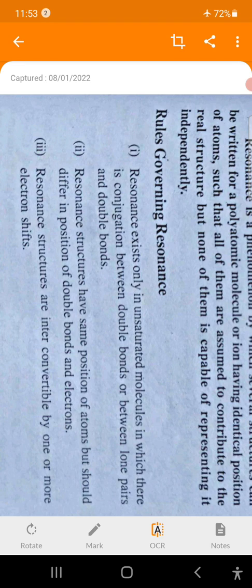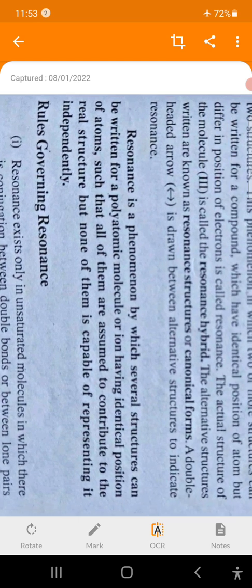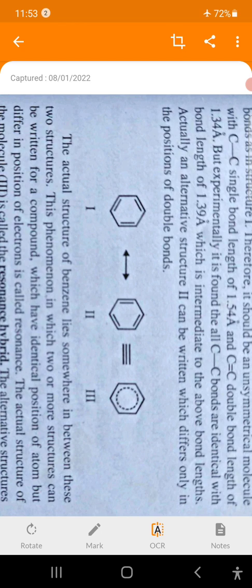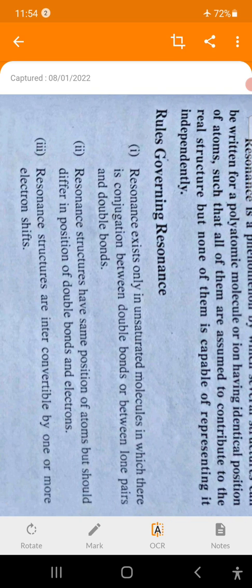Then, rules for writing the resonance structures. Resonance exists only in unsaturated molecules in which conjugation must be present. Conjugation, what is conjugation? Alternate double and single bonding. See here in benzene, conjugation: single, double, single, double, single, double. Such alternation is known as conjugation.